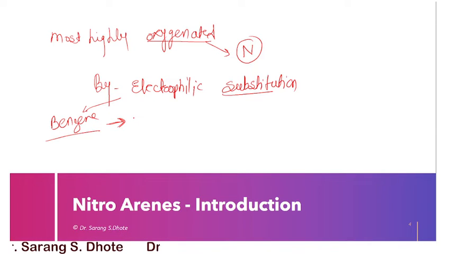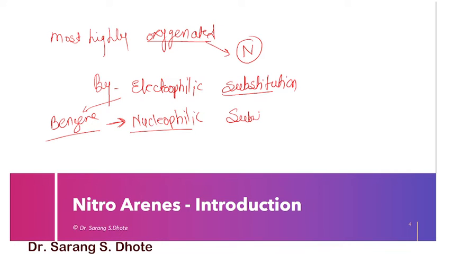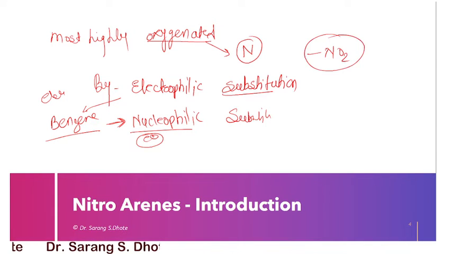nucleophilic substitution reaction, this is very difficult on the benzene ring. Nucleophilic substitution cannot take place on a benzene ring very easily, because benzene itself is electron rich and a nucleophile is also electron rich, so it is very difficult to add a nucleophile to a benzene ring. But our NO2 group acts as an electron deficient group, and since benzene is electron rich, we can easily add the NO2 group on a benzene ring.